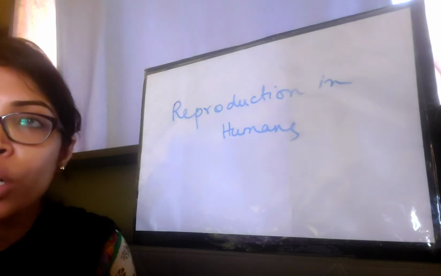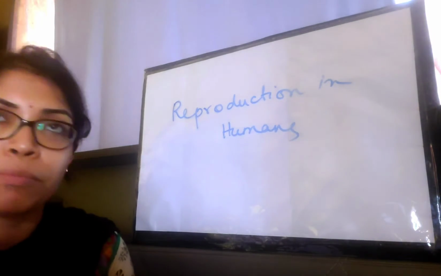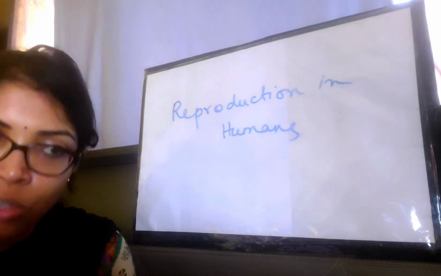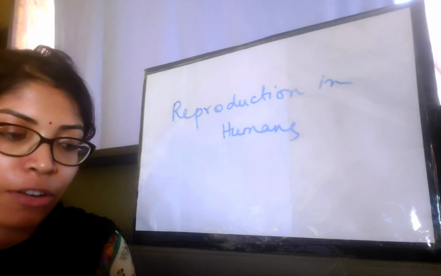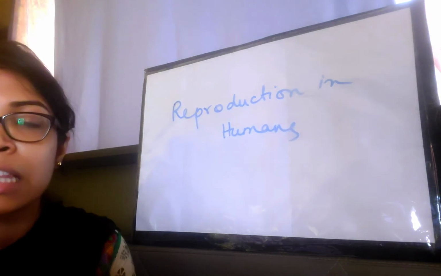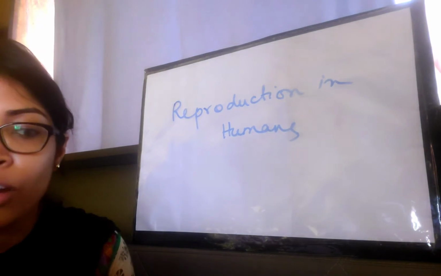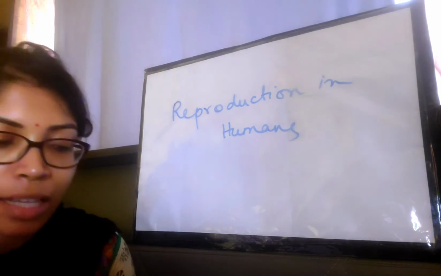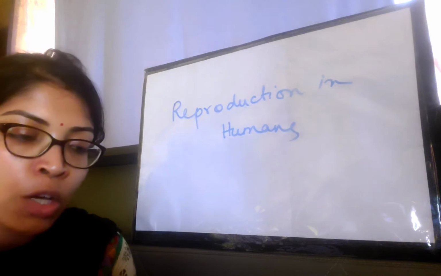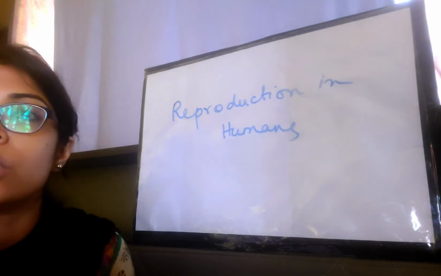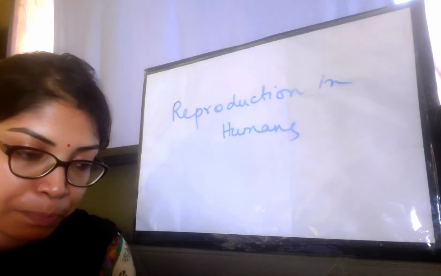Now the lower groups of animals like hydra and flatworm reproduce asexually. They do not involve the fusion of gametes that are formed from two parents. They involve only one parent. From the body of the single parent, the new offspring is produced.